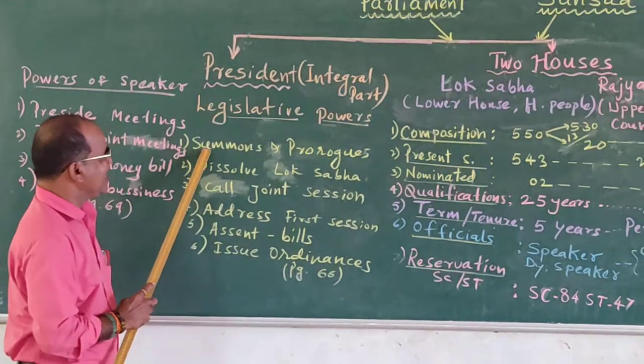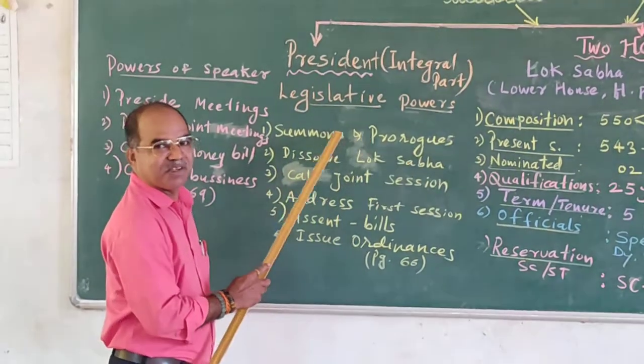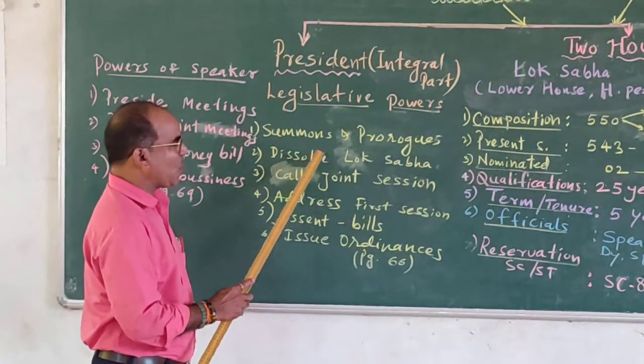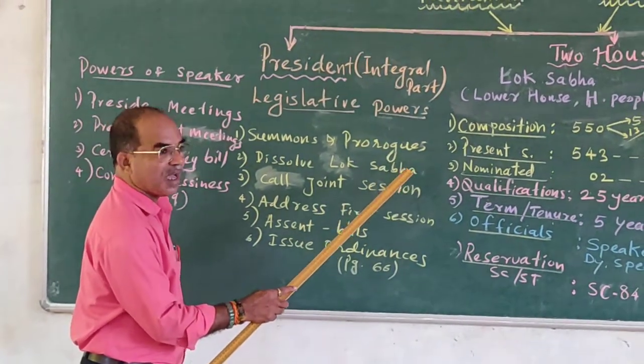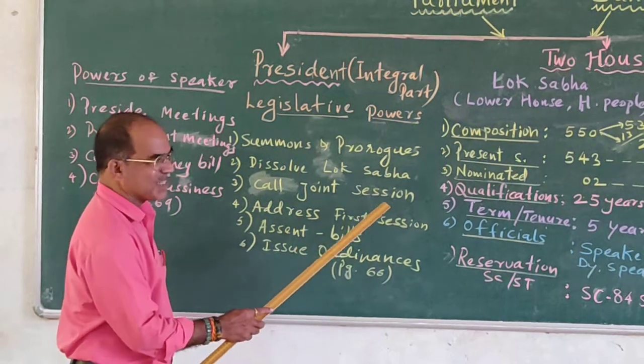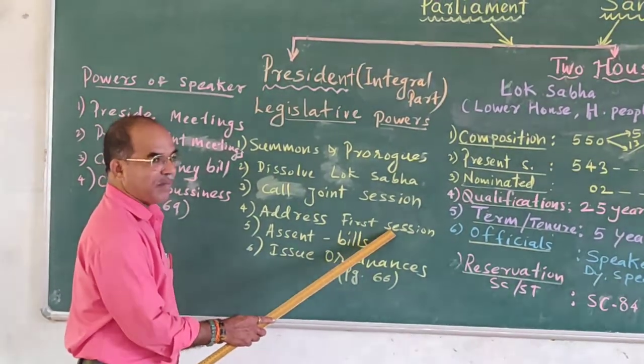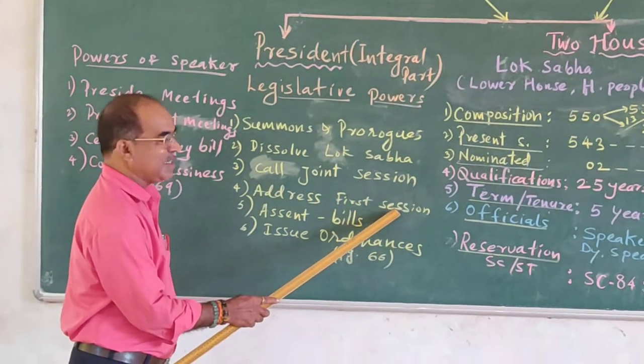So the first power is to summon and prorogue the house. Summon means to call the meeting of the house, and prorogue means to discontinue. He dissolves the Lok Sabha whenever the situation arises. He calls a joint session of the Parliament. He addresses the first session of the Parliament after every election and at the beginning of every year.